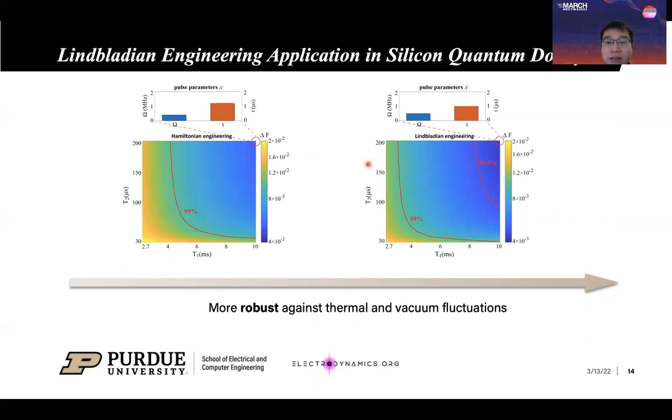Similarly, we can still find that high fidelity region is larger in the Lindblad engineering case. However, since there is only one microwave pulse, Lindblad engineering can only give a quite straightforward solution, that is to reduce the length of the microwave pulse. This also indicates that Lindblad engineering may be more powerful and effective in designing complex microwave pulse sequence.